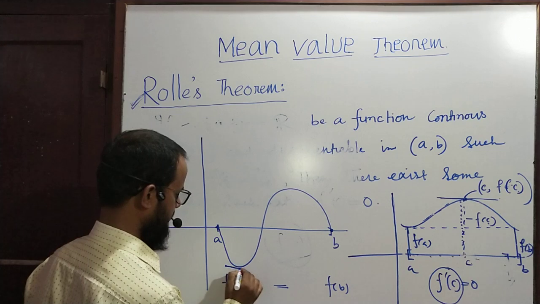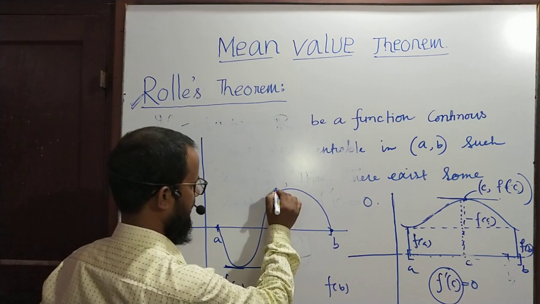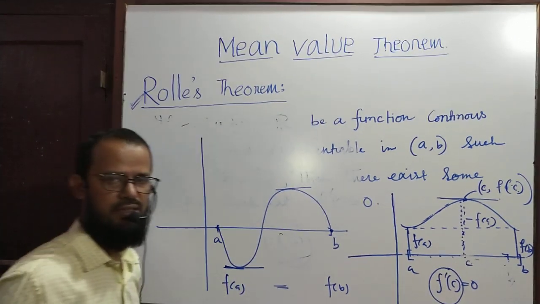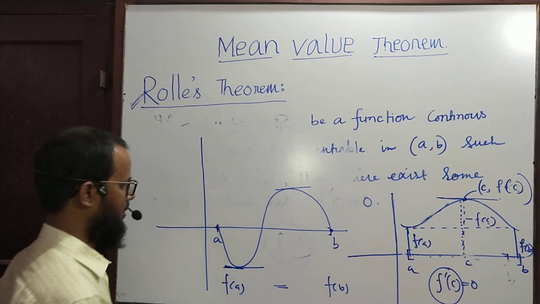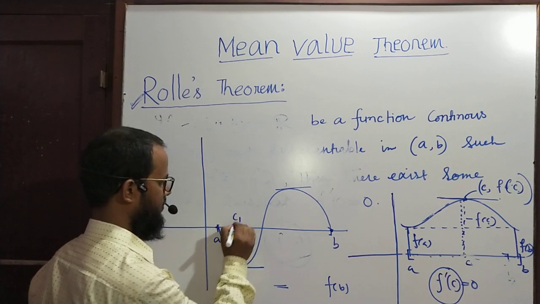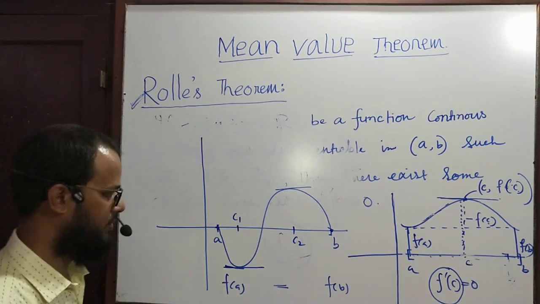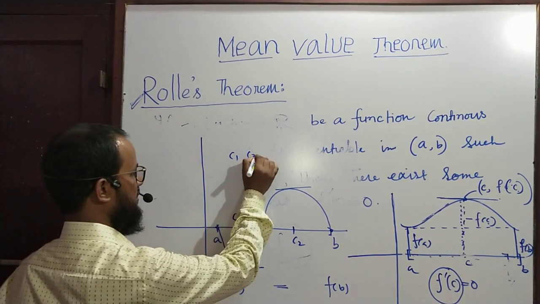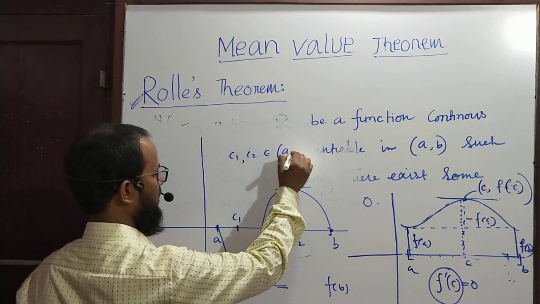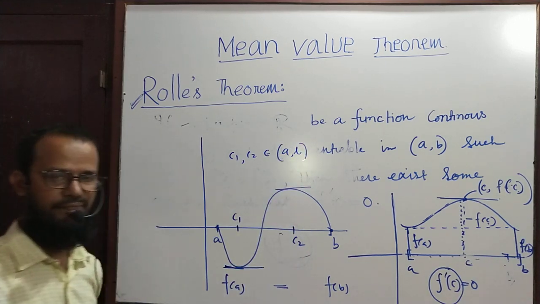So there is a tangent, you see. There is another tangent you can see, parallel to x-axis. This is the point, suppose C1, and this is the point, suppose C2. Both are lying between A and B. C1, C2 belong to the open interval AB.